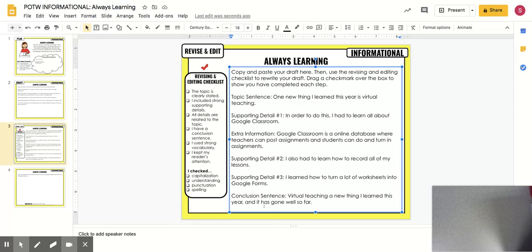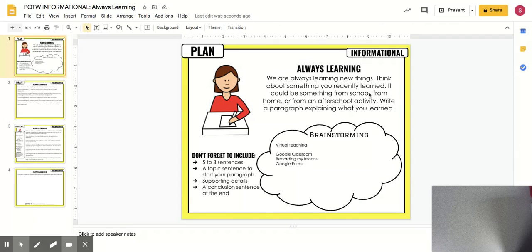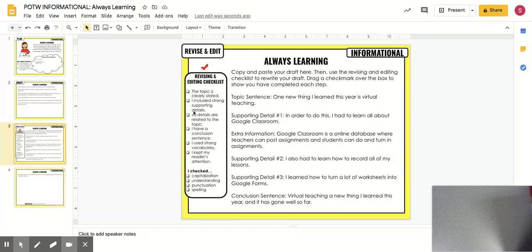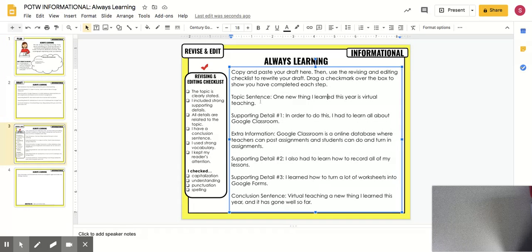You can, but now here, maybe I want to go back and go, wait, one new thing I learned this year is virtual teaching, but the prompt doesn't really say one new thing. It says, think about something you recently learned. It could be something from school, from home, or an after-school activity. Write a paragraph explaining what you learned. Maybe I don't want to do one new thing I learned this year is virtual teaching. And then in order to do this, I had to learn all about Google Classroom. Maybe I just want to say something new I learned this year. Something new I learned this year is virtual teaching.